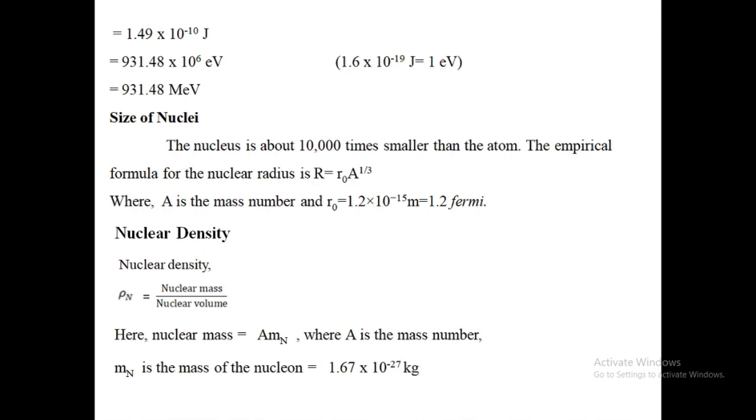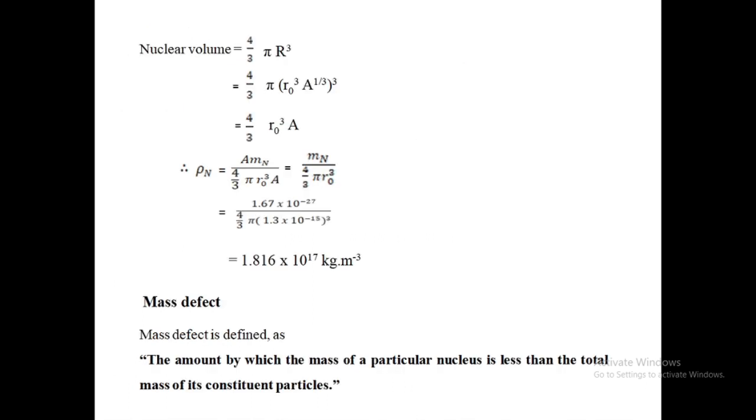Then nuclear density. Nuclear density is nothing but nuclear mass upon nuclear volume. Here nuclear mass is equal to A Mn, where A is the mass number and Mn is the mass of the nucleon, which is equal to 1.67 into 10 raised to power minus 27 kg.